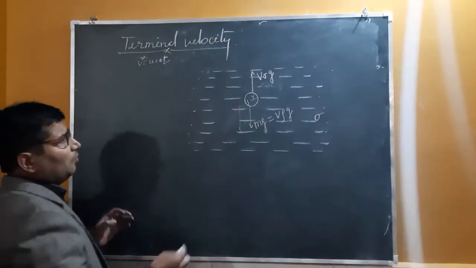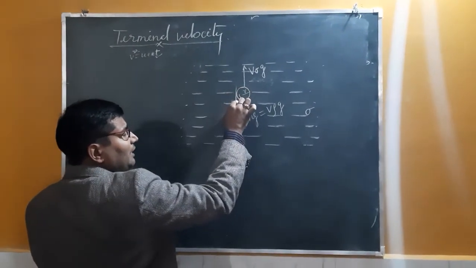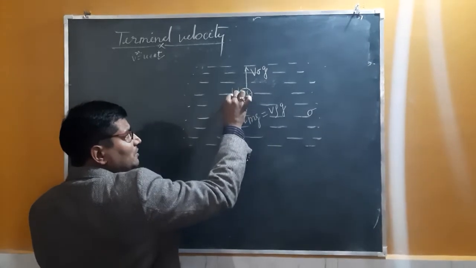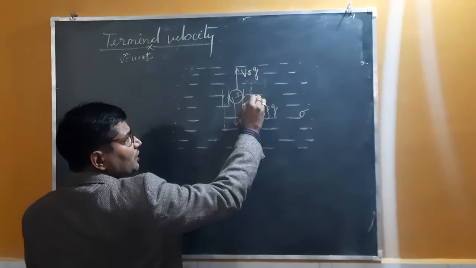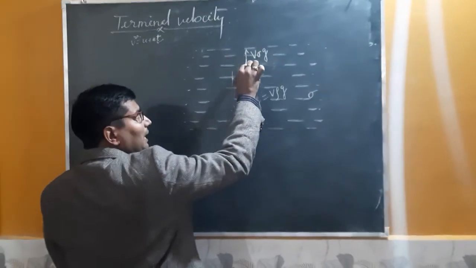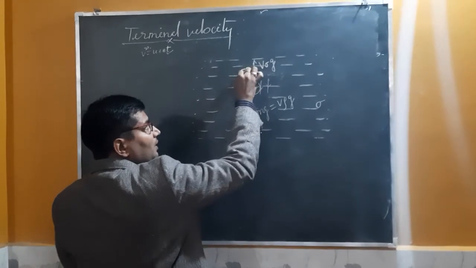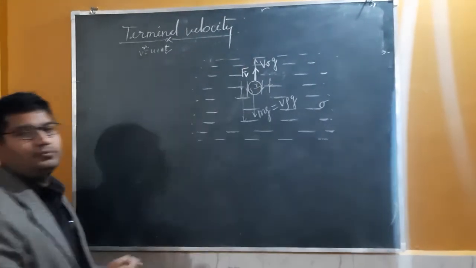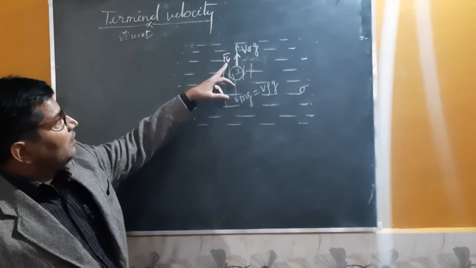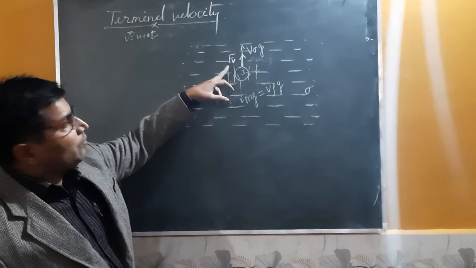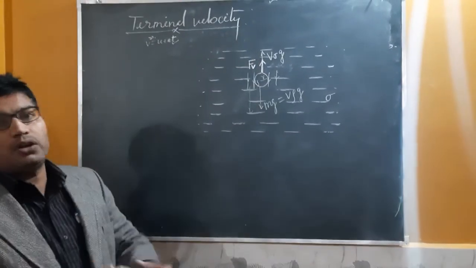But when its velocity increases, there is a relative motion between the adjacent layers of fluid, and due to this relative motion, what will happen? There will be an opposing force, and that force is called viscous force. There comes a time when this viscous force balances the net downward force acting on the ball.